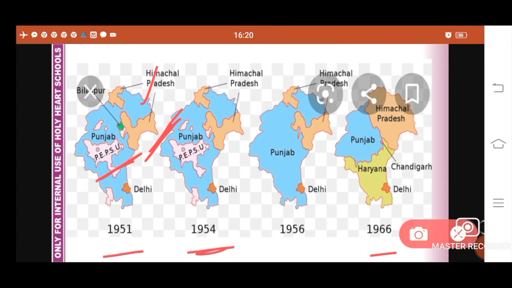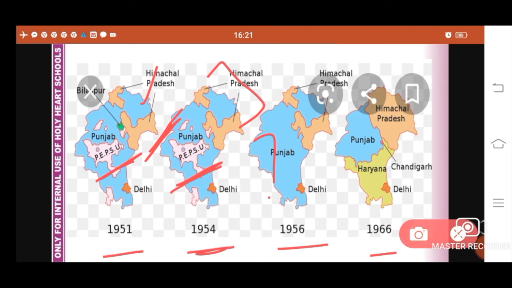In the 1954 map, you can see here that Bilaspur was still with Himachal Pradesh and PEPSU states were there and they were independent, they were not under Punjab. In 1956, you can see the merger of PEPSU into Punjab, so there were no PEPSU states in 1956.